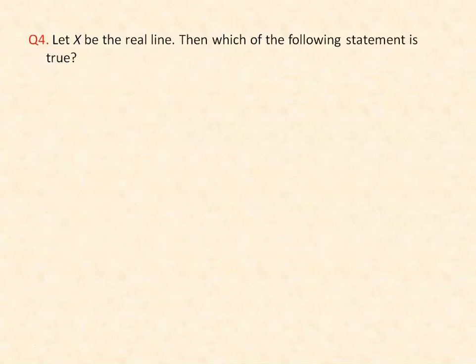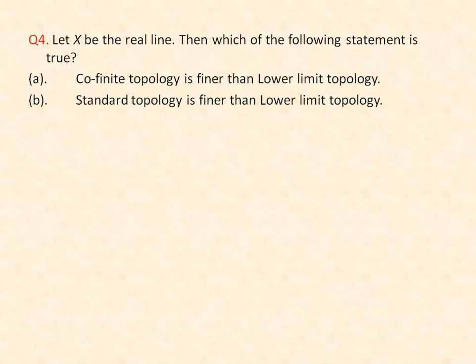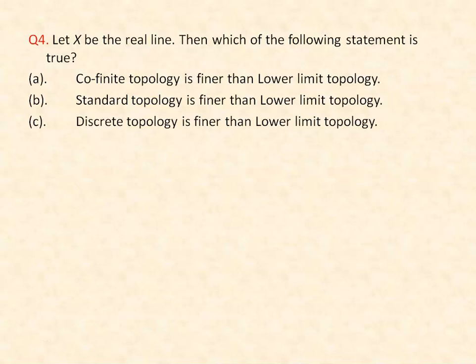Now the fourth question is, let X be the real line, then which of the following statements is true? First option: cofinite topology is finer than lower limit topology. Second option: standard topology is finer than lower limit topology. Third option: discrete topology is finer than lower limit topology. And the fourth option is none of the above. So here we have X as the real line, and the question is which of the following statements is true.